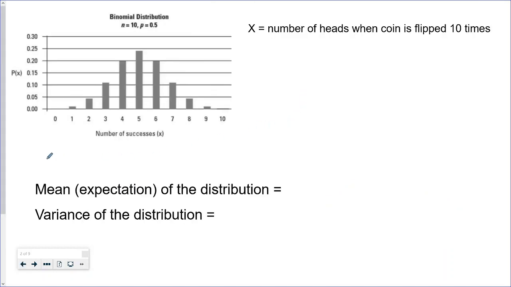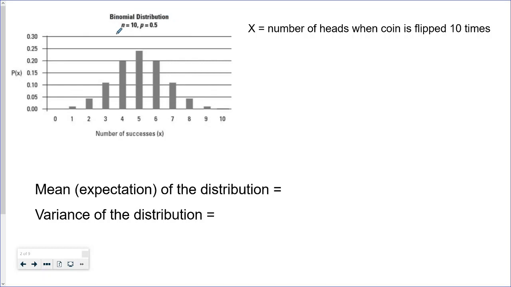In order to help us understand the normal distribution, we're going to introduce these two terms, the mean of the distribution and the variance of the distribution. Another word for mean that you might hear is the expectation of a distribution. We don't need to worry too much about how to calculate these terms. I just want you to get an intuitive understanding of what they mean. The mean of the distribution is very similar to the sample mean of a set of data. It basically tells you, on average, what you would expect our random variable to be.